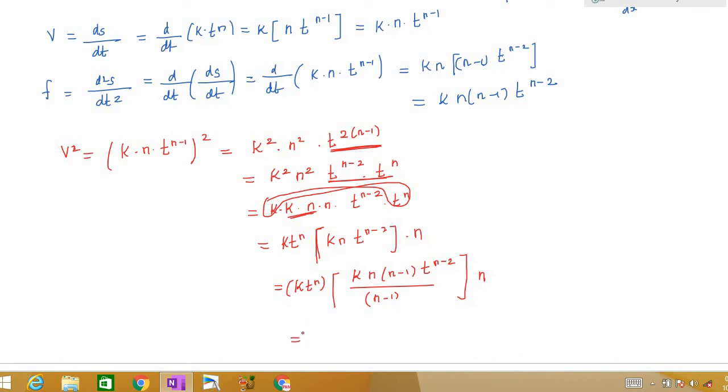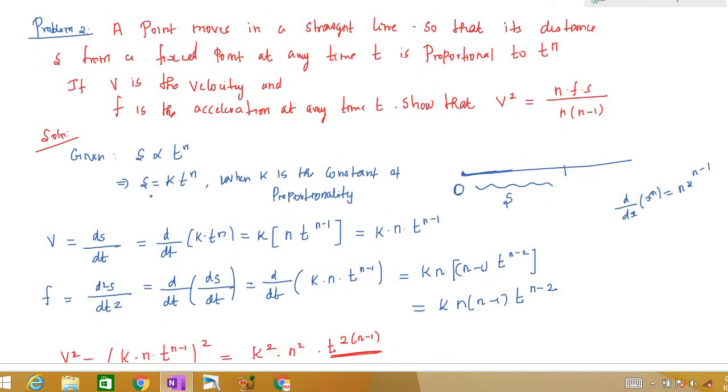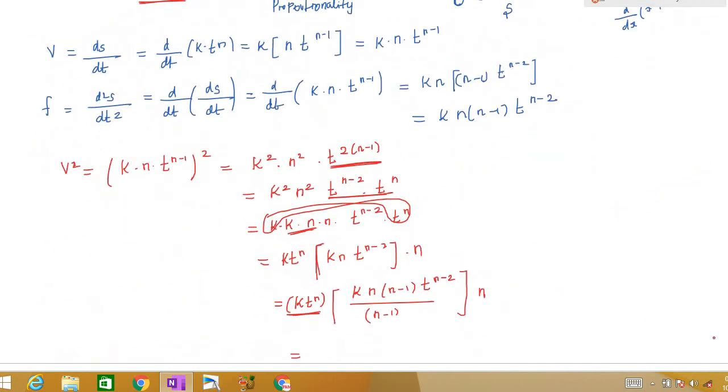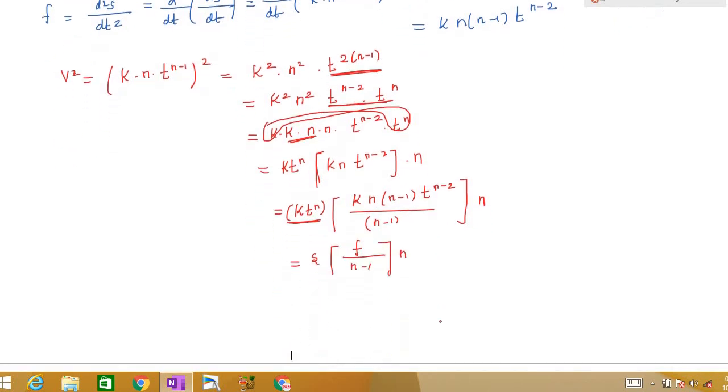Now I can write this whole term to be f, because our f is k n minus 1 t power n minus 2. So what is k t power n? k t power n is nothing but s, right? Our s is nothing but k t power n. We have to prove this equality, that's why I'm doing it like this. So I can write this to be s, and the numerator to be f, because our f is k n minus 1 t power n minus 2 divided by n minus 1, and at the end we have n.